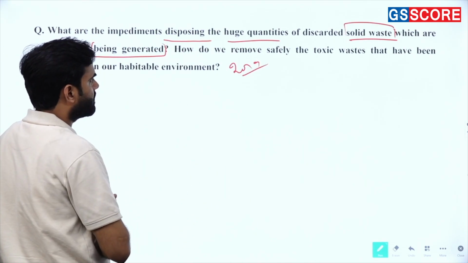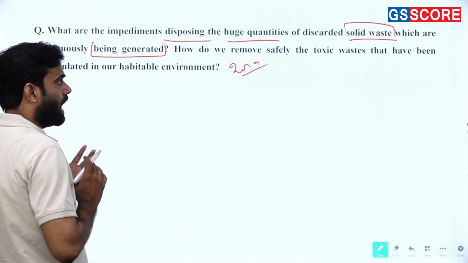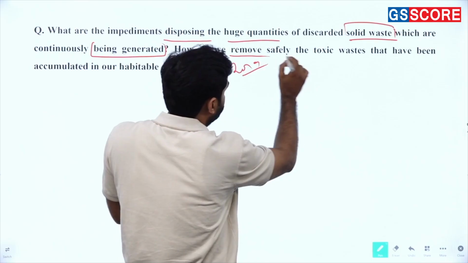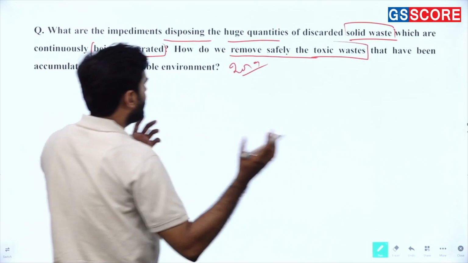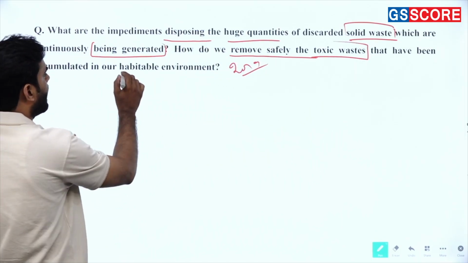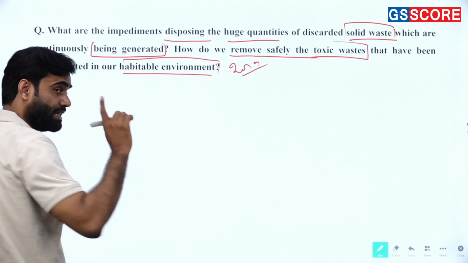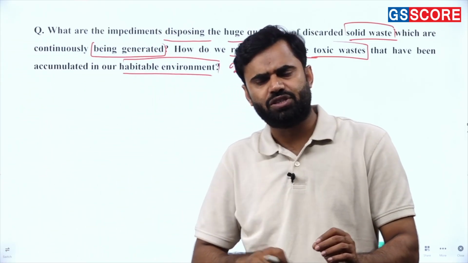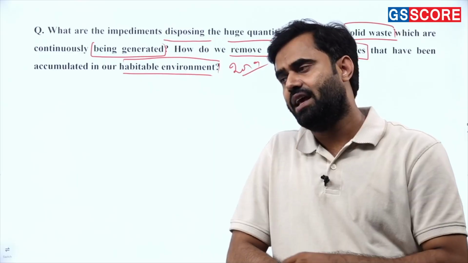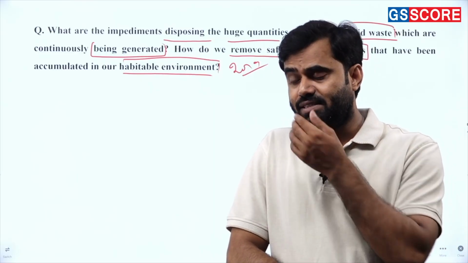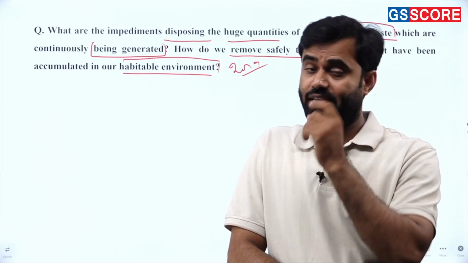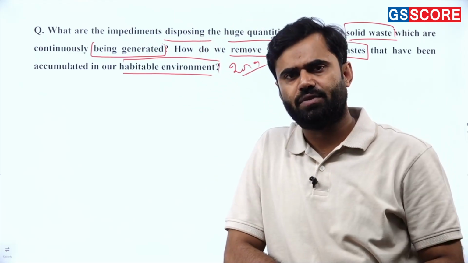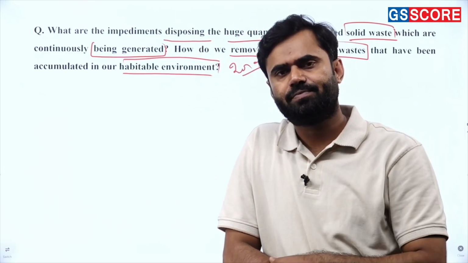In the second part, how do we remove safely the toxic waste that has been accumulated in our habitable environment. This is one of the most important questions. This is a challenge to understand, and it is based on basic understanding. If you are continuously reading the newspaper, definitely you can write the article and you can write the answer.